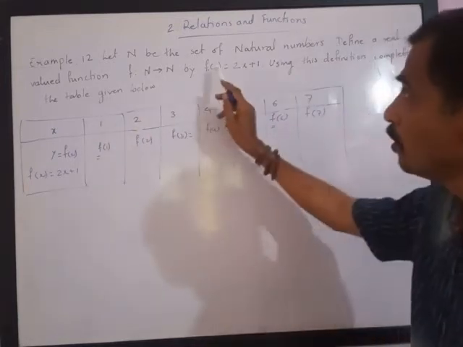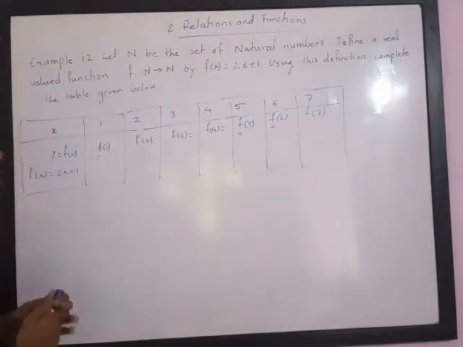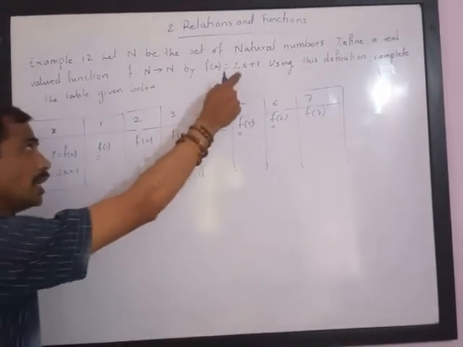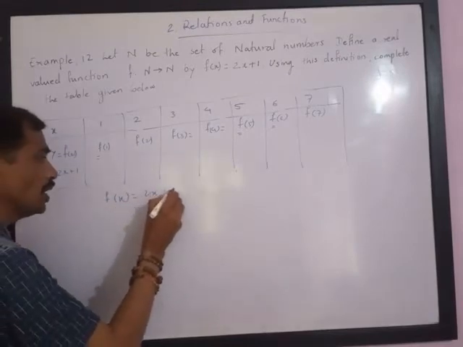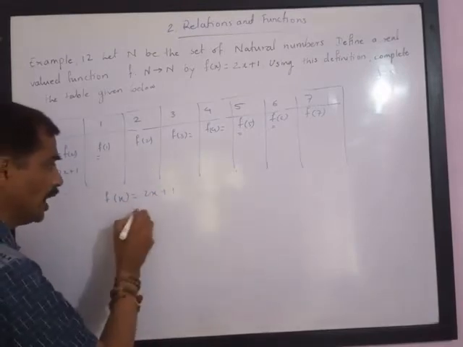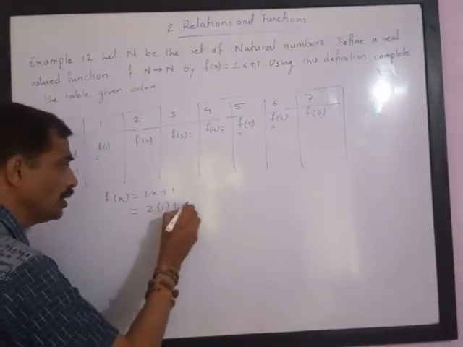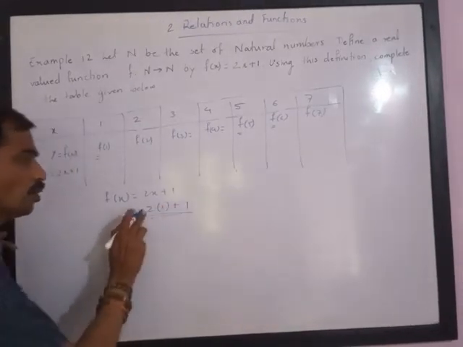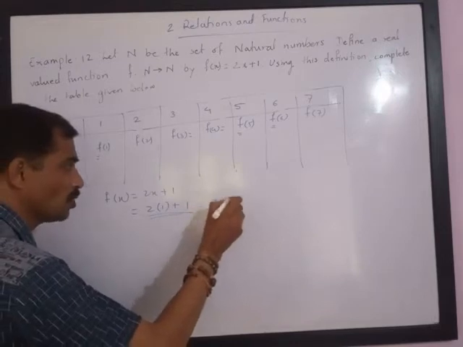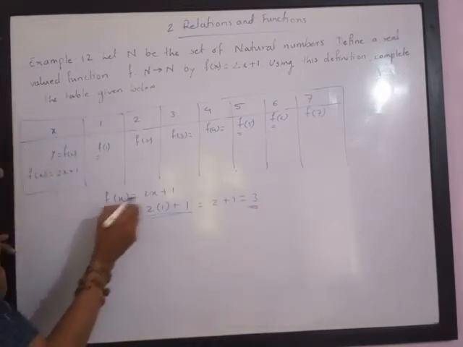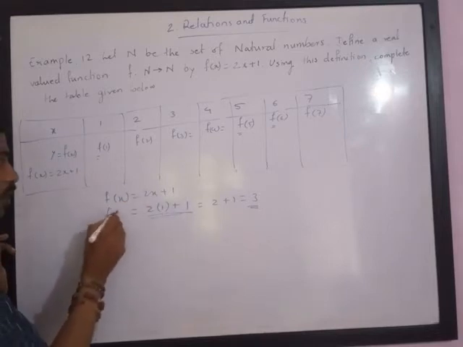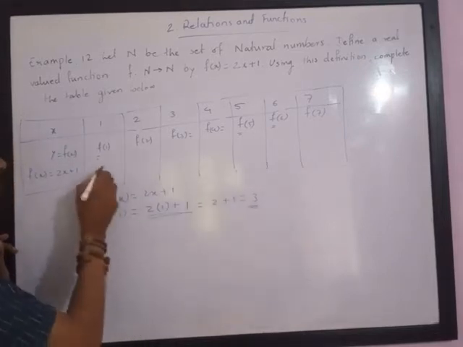So here let us see. First, the x value is 1. If you put x is equal to 1 in this, we will get f of x is equal to 2x plus 1, which is 2 into 1 plus 1. By BODMAS, we have to do multiplication first. This becomes 2 plus 1, that is equal to 3. It means f of 1 is equal to 3.